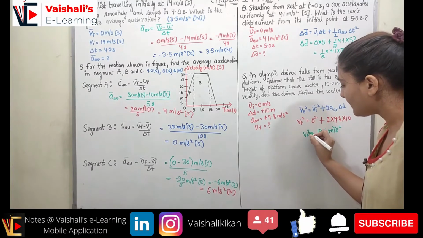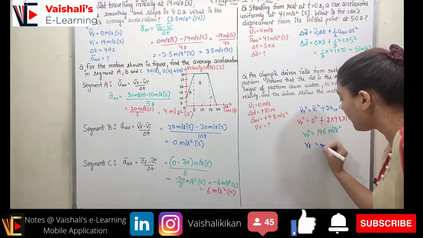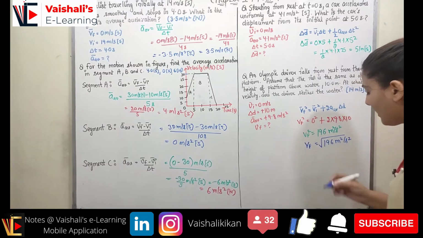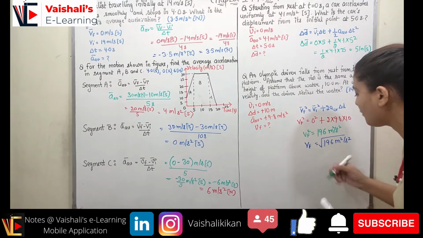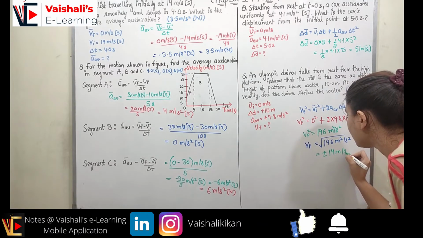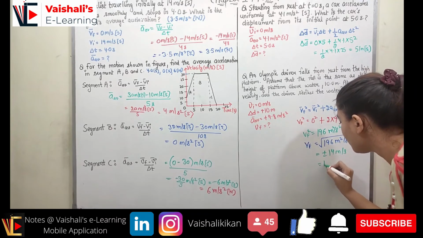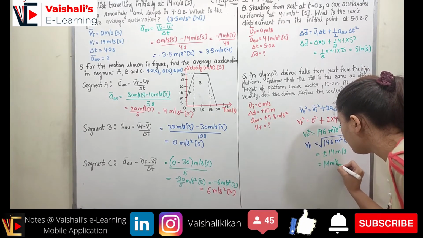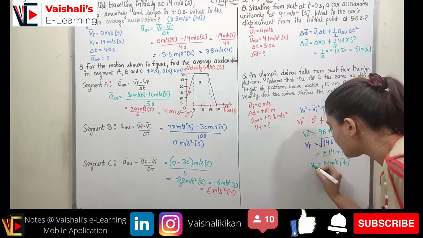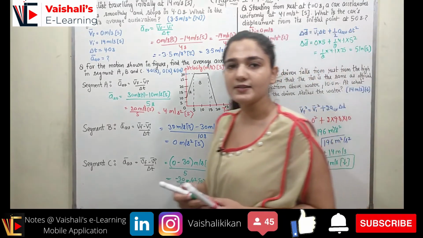Now this is V final square. Now when you have to find out V final, you have to take the square root. So 196 meter square per second square under root will come out to be plus minus 14 meter per second. So now the direction is in downward direction, so we can represent it as 14 meter per second in downward direction. There is no role of negative direction. So now here V final is 14 meter per second downward.